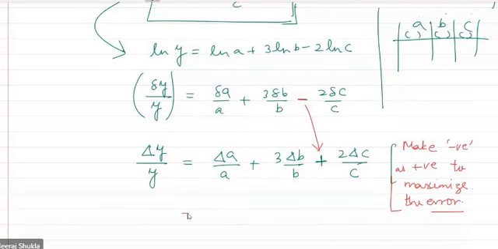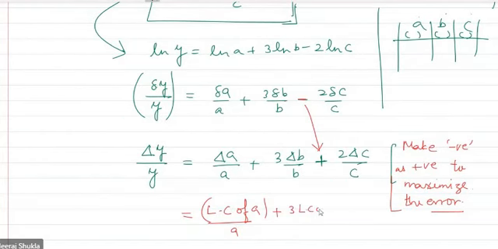Now this quantity you can say is the least count of A. So basically delta A means what can be the minimum fraction of A possible. So that is the least count of A. Then 3 into LC of quantity B divided by B. Then 2 times LC of C divided by C.